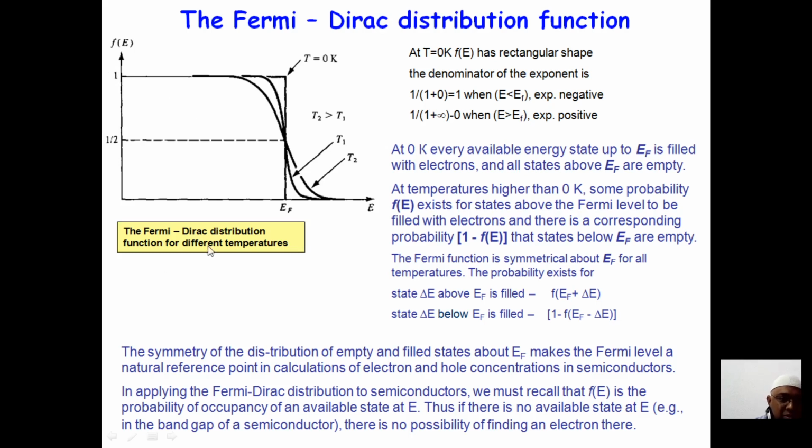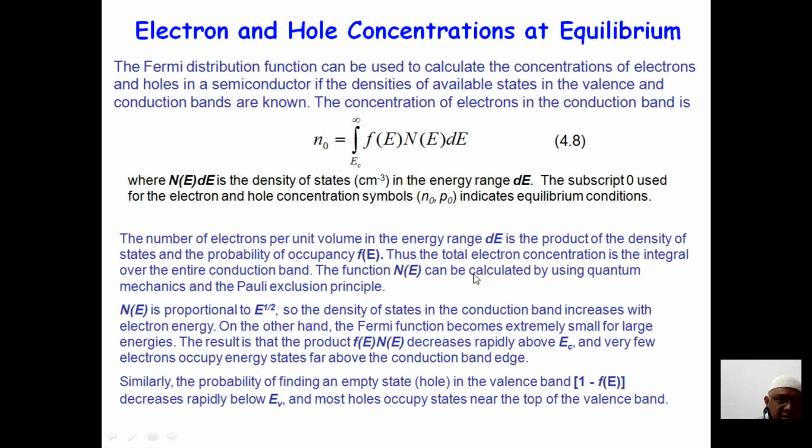At a temperature higher than 0 Kelvin, there is some probability of the electron being there. The Fermi function is symmetrical about EF for all temperatures. You can see this Fermi function. Now, electron and hole concentration at equilibrium: the Fermi distribution function can be used to calculate the concentration of electrons and holes in semiconductors.